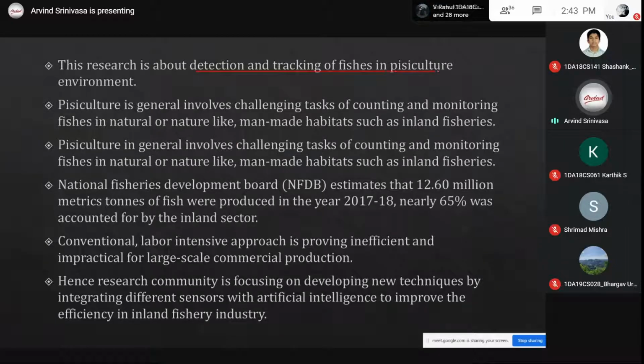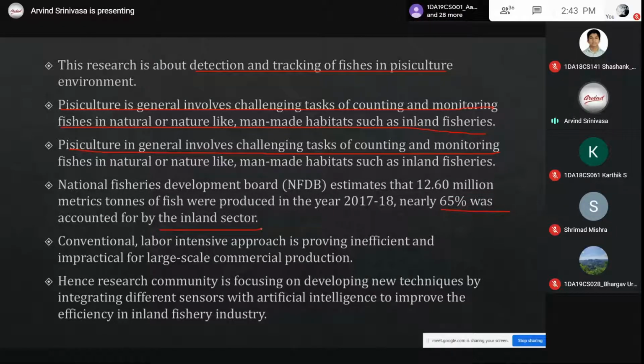So this research is to detect and track fishes in the pisciculture environment. Pisciculture generally involves challenging tasks like counting and monitoring fishes in natural and human habitats. The National Fisheries Development Board estimates that 12.60 million metric tons of fish is produced every year, with nearly 65% accounting to the inland sector.